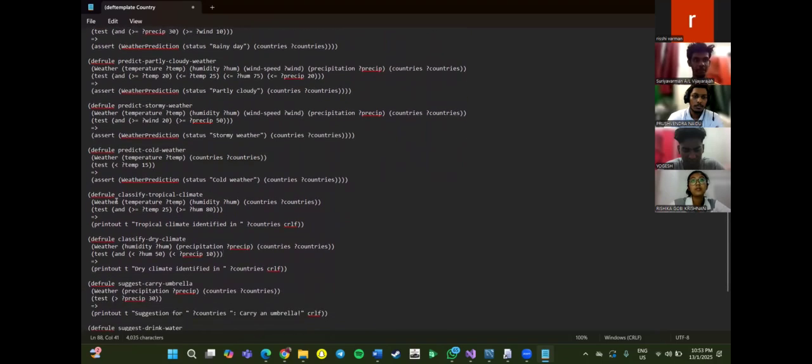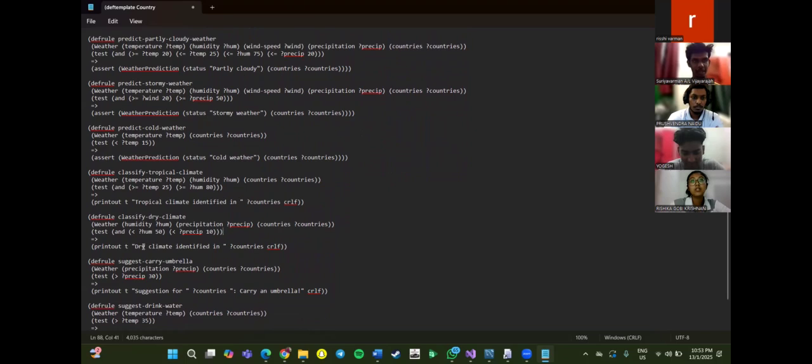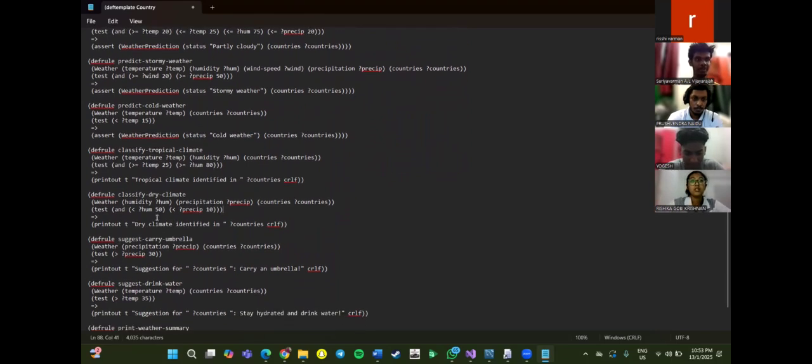So after that, we'll use defrule to classify the climates, which is either tropical or dry. So if it's tropical, then the printout will be a tropical climate. And then for dry climate, if the humidity is less than 50 and the precipitation is less than 10, then it will be identified as dry climate. And then based on the climate, it will give suggestions.